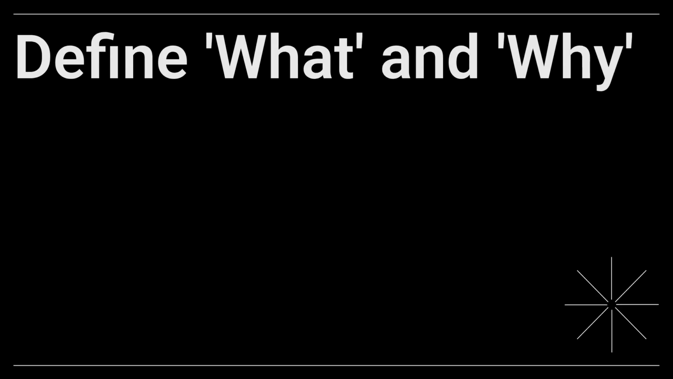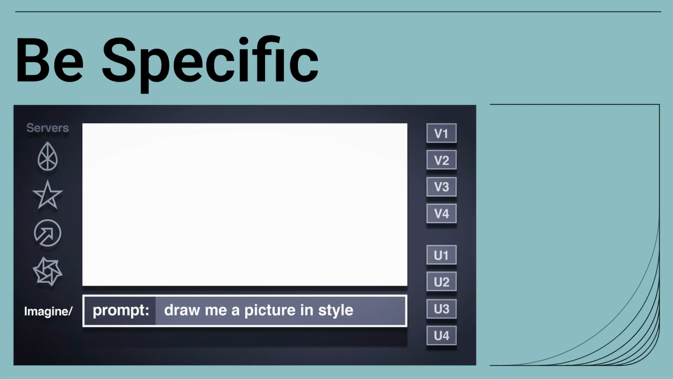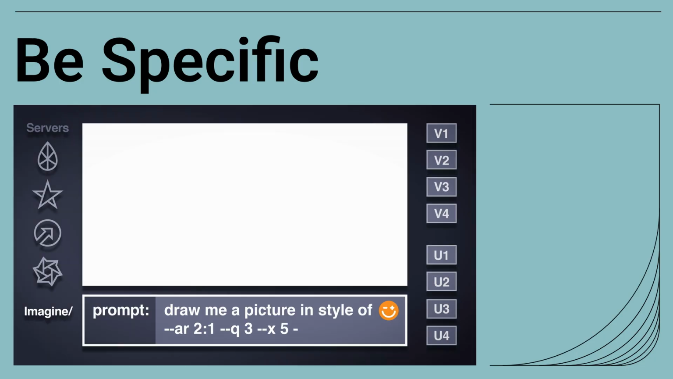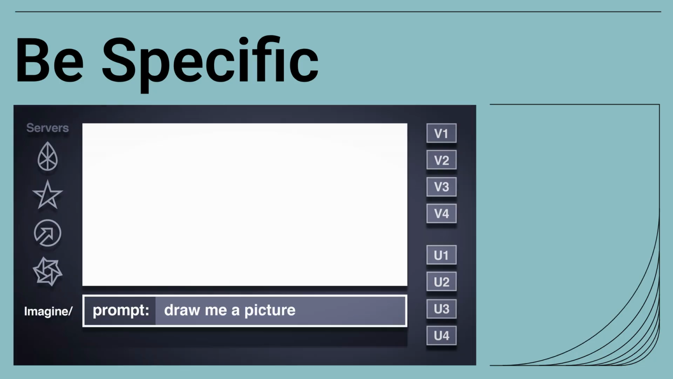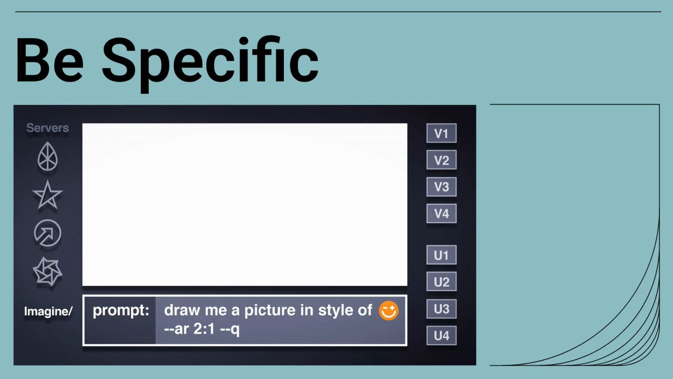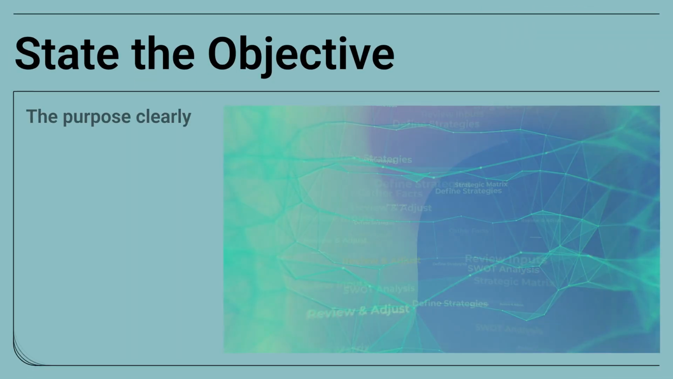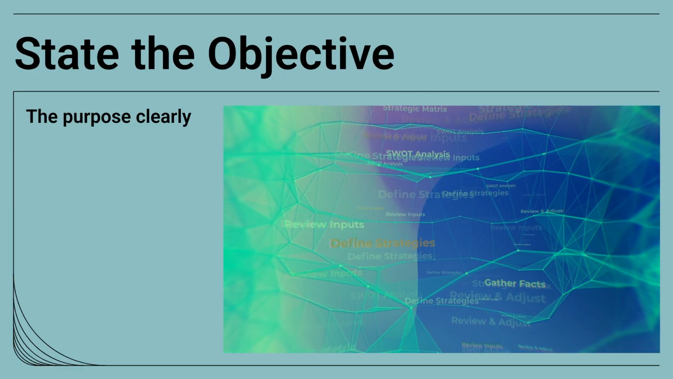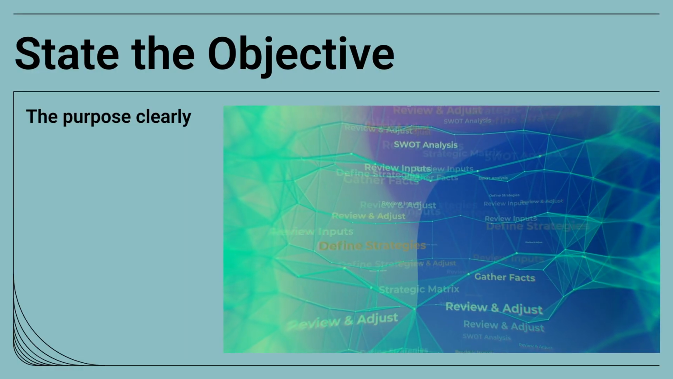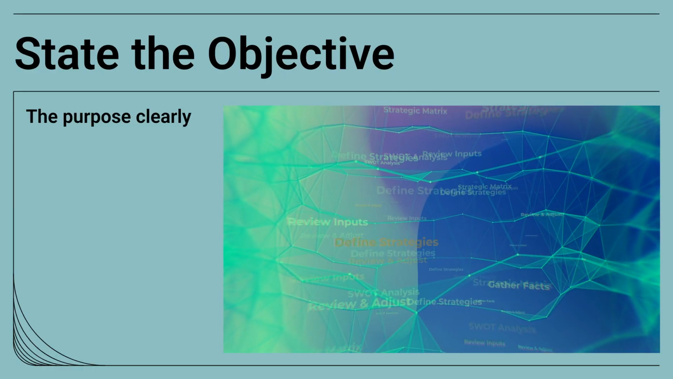The foundation of a strong detailed prompt is clearly defining the content, or what, and the goal, or why. Being specific about the desired output is crucial. Instead of "write a paragraph," try "generate a 150-word persuasive summary about climate change solutions." Always state the ultimate objective or purpose clearly. Is it to inform, persuade, entertain, or sell a product? This context guides the AI's approach.